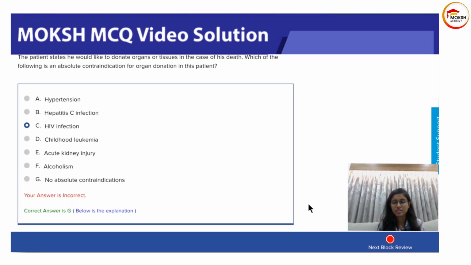AKI in itself is not a contraindication again. Okay. Alcoholism. Alcohol can damage your liver and pancreas. So people with alcoholism cannot donate liver and pancreas, but they can donate other solid organs. Diabetes is also a contraindication for pancreatic donation. Okay, so that explains the rest of the answers, and the answer is no absolute contraindications.